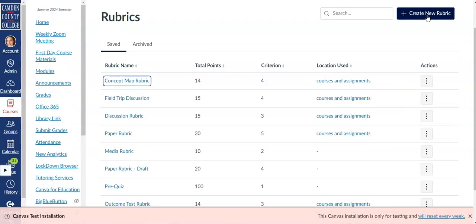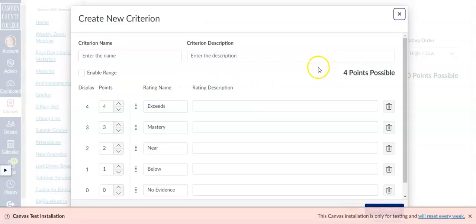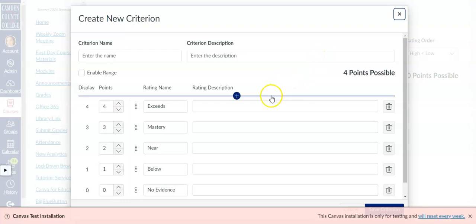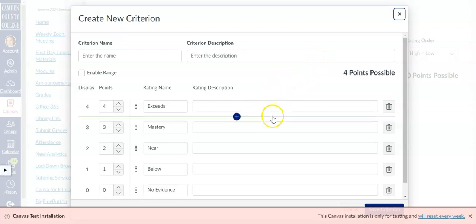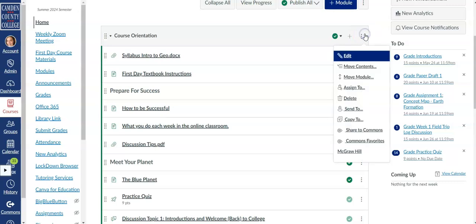Canvas has also recently rolled out a rubrics redesign that will be available on August 23rd. If you've created rubrics in Canvas in the past, you probably noticed that it wasn't the most user-friendly setup. The redesign makes it easier to quickly set up a rubric in Canvas and associate it with an assignment or discussion.